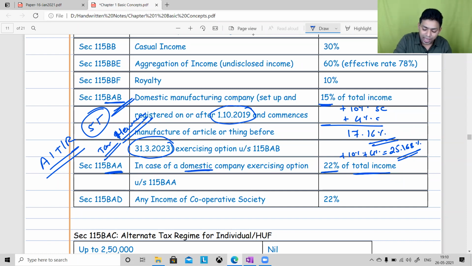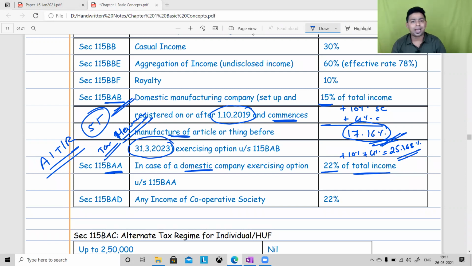This is the standard and the fixed rate. Bumper offer for company: 17.16% is the fixed rate. Do you agree that India has become really a tax haven for the manufacturing segment? Please understand. Please agree to this. Do you understand now that for the manufacturing segment alone, India has become a tax haven?